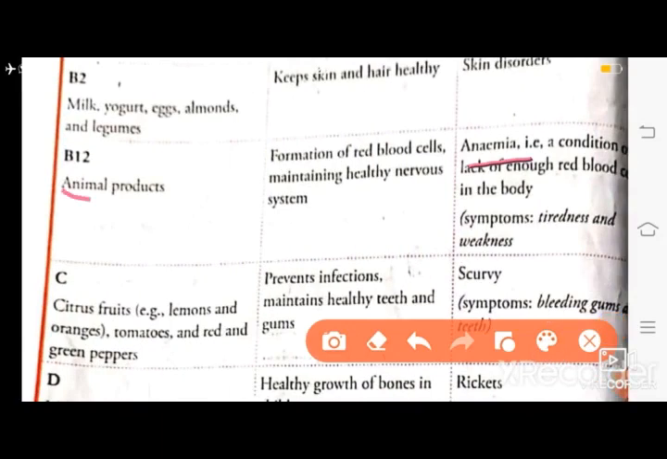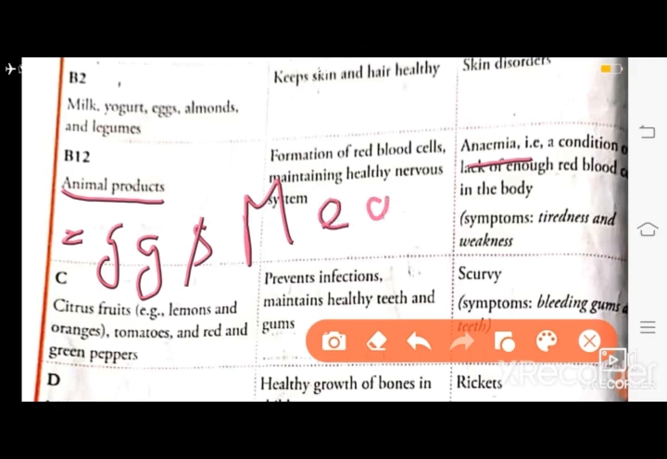Rich sources of it are animal products. You can write egg and meat. First you will write animal product, and in bracket you will write egg and meat. And if you want, you can add more: fish, milk. Okay. So disease, anemia, and rich sources, animal product, and in bracket you will write egg and meat. Next,